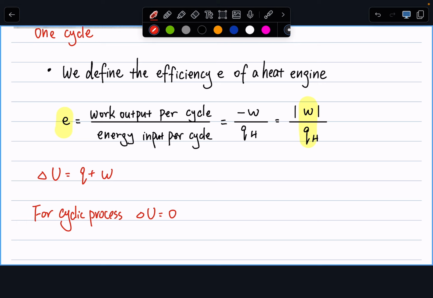And then what do we know? For this process, if delta U equals 0, we can write negative W equals Q, while the total heat transfer is QH plus QC.